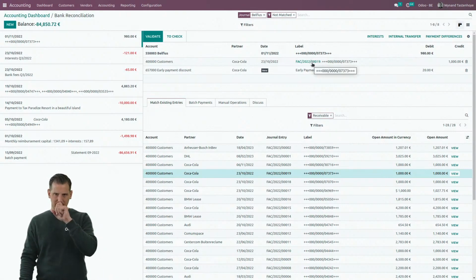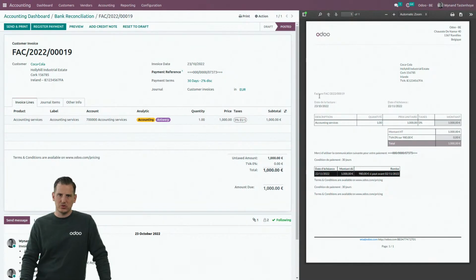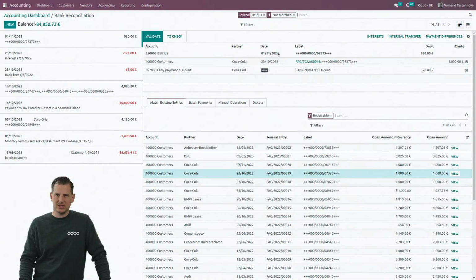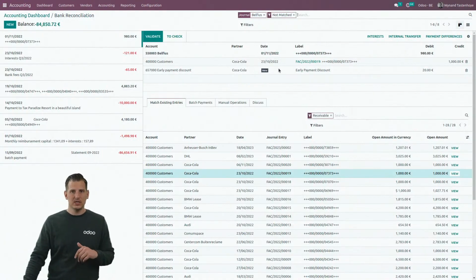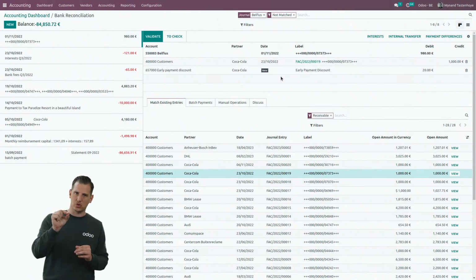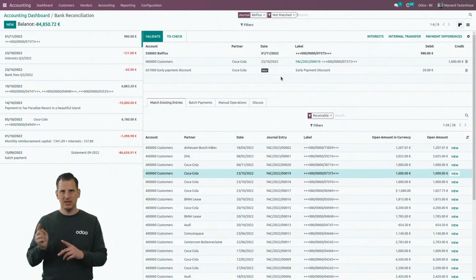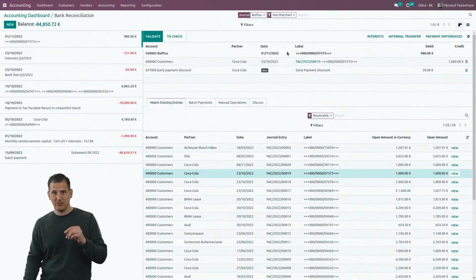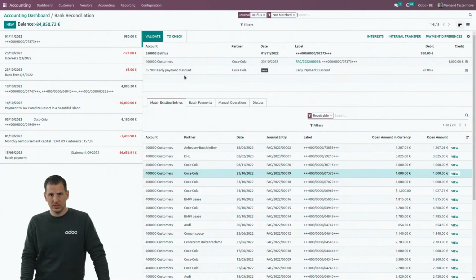If I want to see the invoice I matched with, I can immediately drill down to the invoice by clicking on here. I switch to the invoice, and indeed I can see there is a financial discount for this customer. So basically, if he pays before the 2nd of November, he can pay 980 euros. So I can see if that's the case. Yeah, indeed, he paid the 1st of November. So basically, we not only calculate the financial discount, we also make sure that based upon the payment date, the early discount might be applied, yes or no. So it's a very important feature, because if we paid too late, Odoo will make a partial payment in order to propose to write off the 20 euros in an early payment discount account.